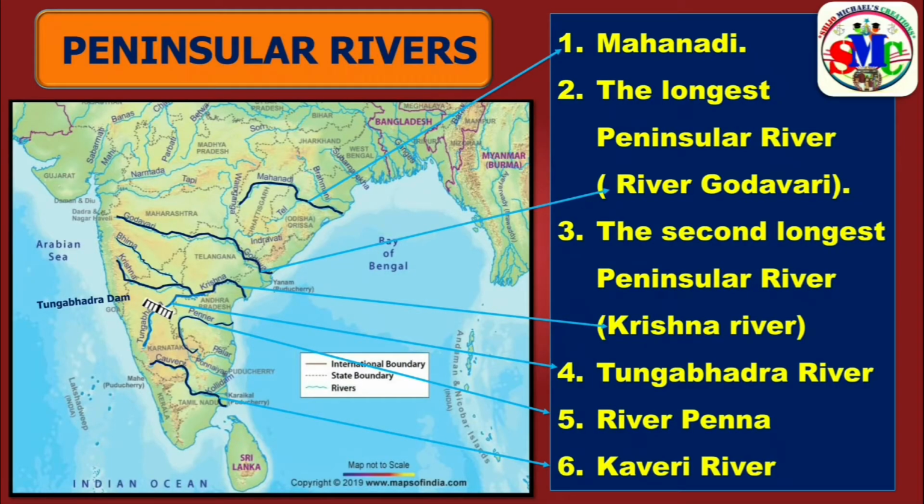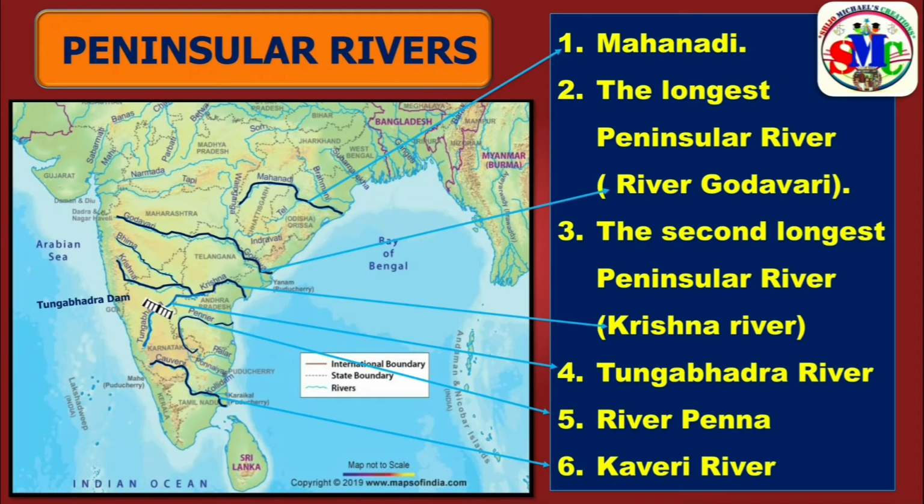Here we discuss about the most important peninsular rivers. Mahanadi. This is the location of Mahanadi. Next, the longest peninsular river, that is Godavari, and this is the location of Godavari. The second longest peninsular river, that is Krishna river. This is the Krishna river. Next, Tungabhadra river. This is the location of Tungabhadra river, and this is the Tungabhadra dam's location. Next, river Penna. This is the location of river Penna.